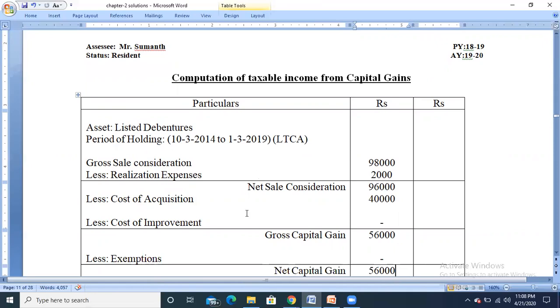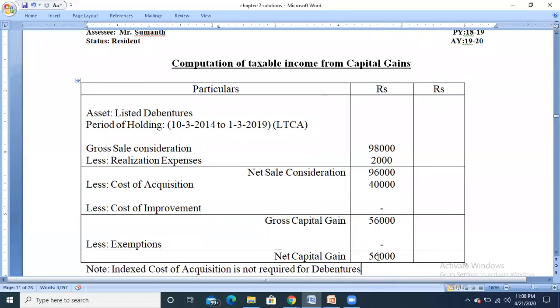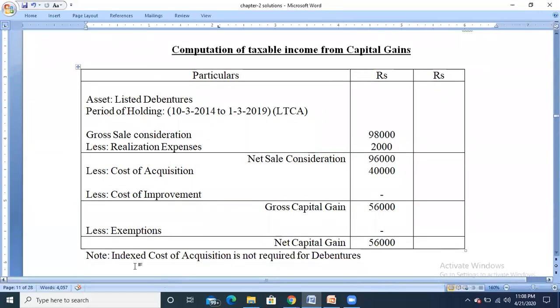So there is no point of exemption or any information regarding the exemption in the problem. So exemption will be taken as nil. So the net capital gain is 56,000. So this is the income from long-term capital gain, and the note says that index cost of acquisition is not required for debentures.